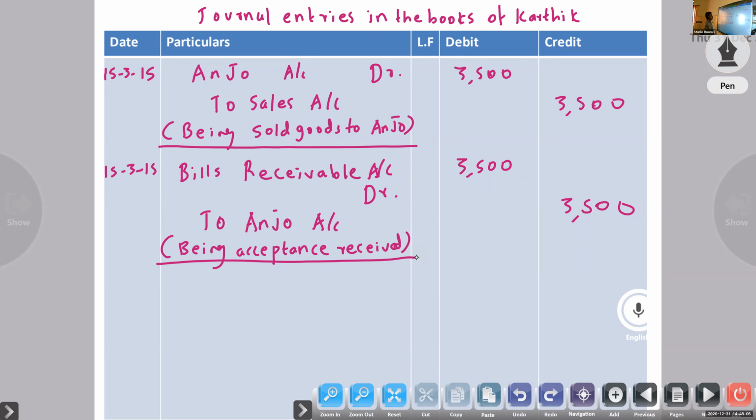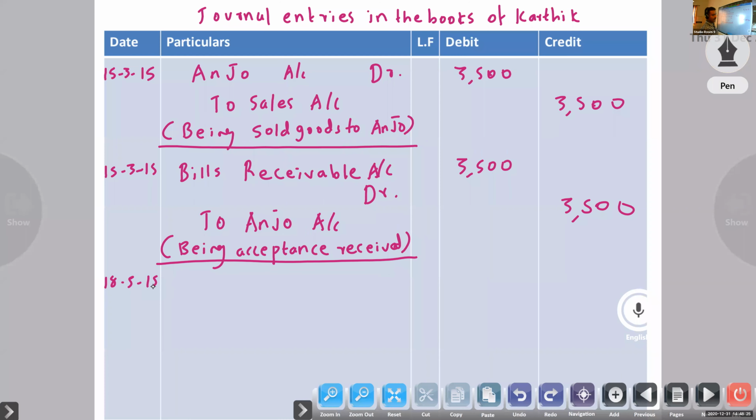Next, bill honored at the maturity date. 2 months, so 15 March, April, May, 15 plus 3, 18 May.